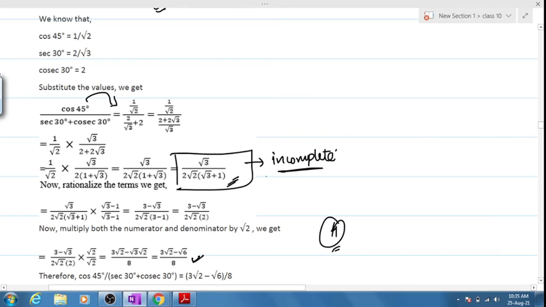Now why is it incomplete? Because the denominator is in the form of roots. So what we have to do simply out here is rationalize. This is root 3 plus 1, so we'll multiply by root 3 minus 1, and this thing gets neutralized. We'll have 3 minus 1, and I don't think with root 2 you'll have to do a lot of effort. Just multiply root 2 in the numerator and the denominator. You'll be getting 3 root 2 minus root 6 divided by 8. Everyone, I believe most of you have reached till this much, but this one might be a bit challenging, but I want you to copy this down fast.